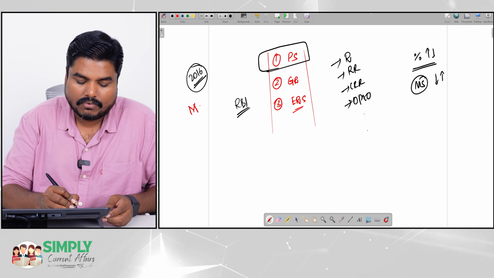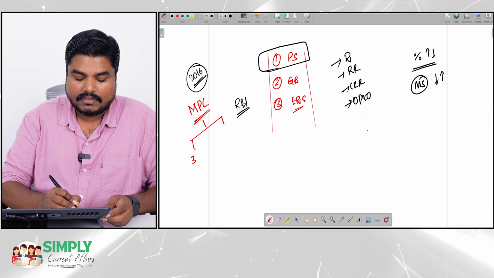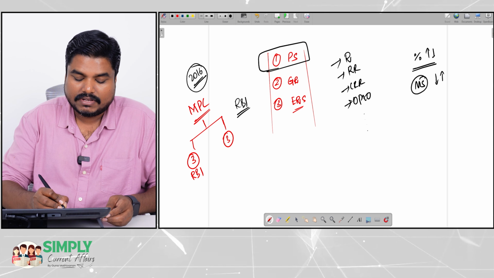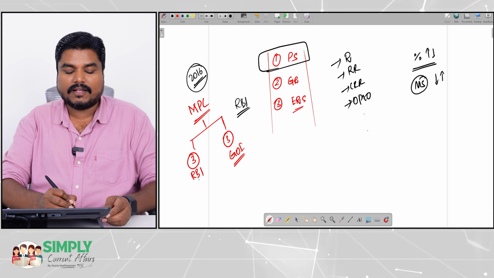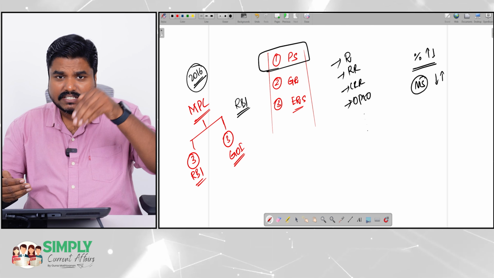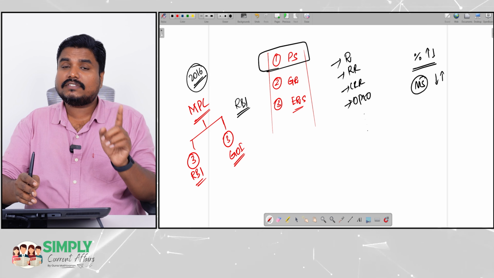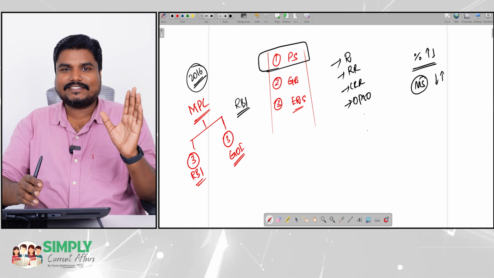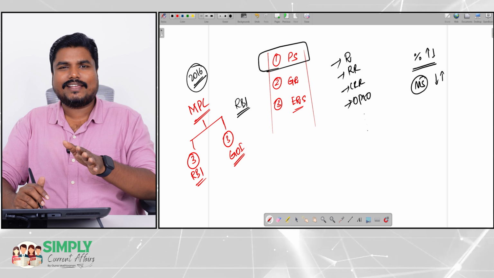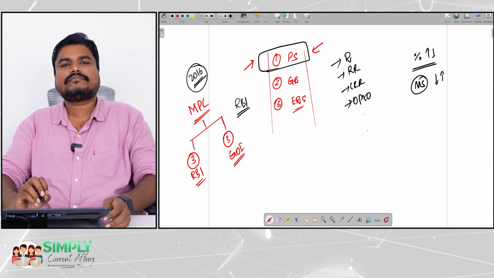That committee is called as Monetary Policy Committee. This committee will have 6 members. 3 members will be representing Reserve Bank of India and 3 members will be representing Government of India. So this 6-member committee is headed by RBI Governor, who himself is a member of this committee. Right? So this committee will be deciding. So till 2016, RBI Governor alone was deciding. Now this committee will decide whether to increase the repo rate or decrease the repo rate, etc. Objective is, by varying this, ensure inflation is under control.